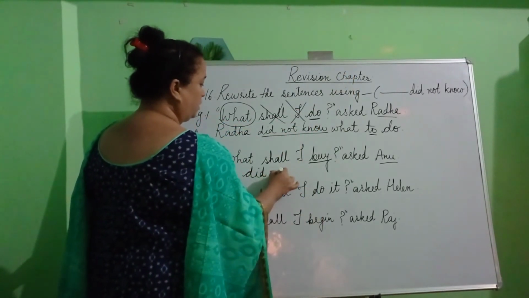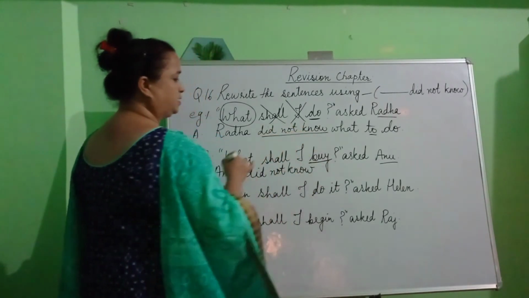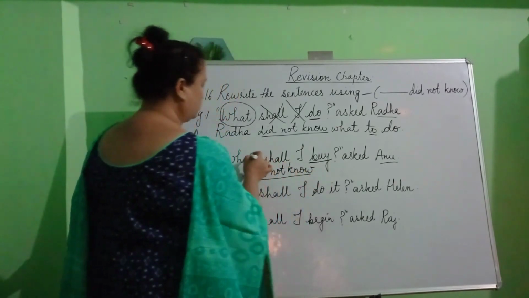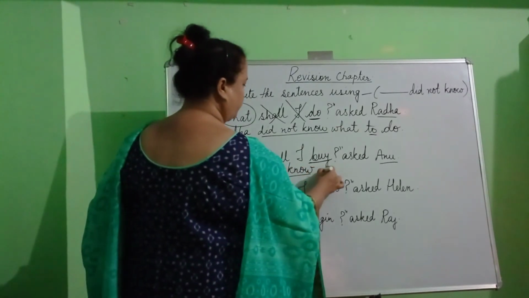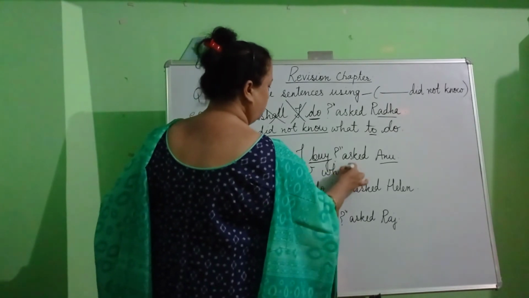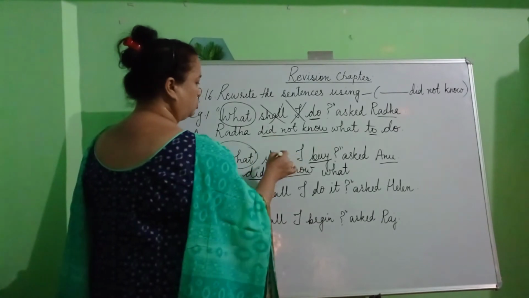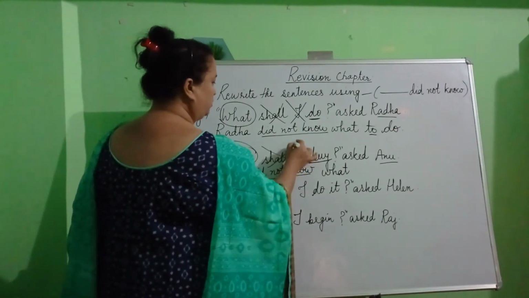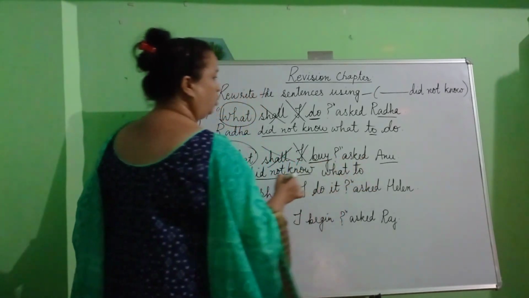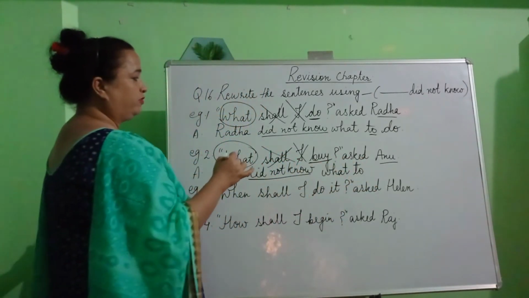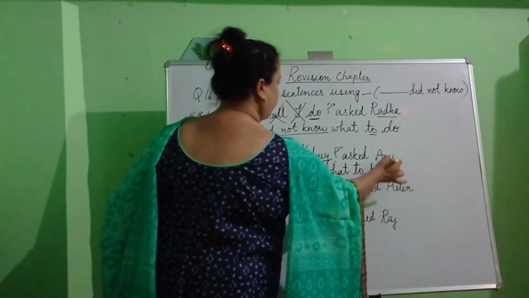Now after writing the name, we will use the words that have been given to us in the bracket. Did not know. After writing did not know, we will use the question word. And what's the question word over here? What. Now what did Anu not know? Anu did not know what to. So what are we going to do? We are going to remove the words shall I and write the word to. Once we write the word to, we will write the verb and the verb in this is buy.